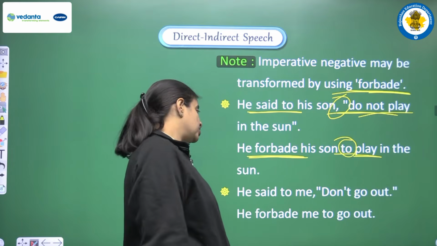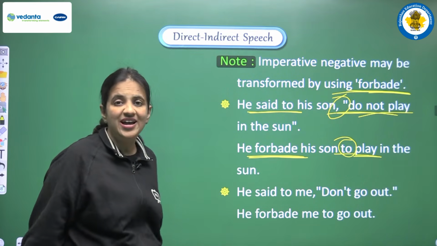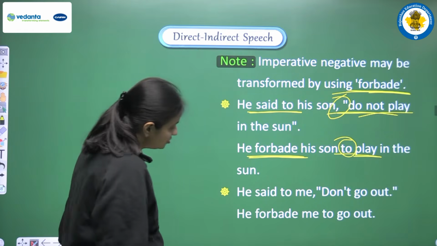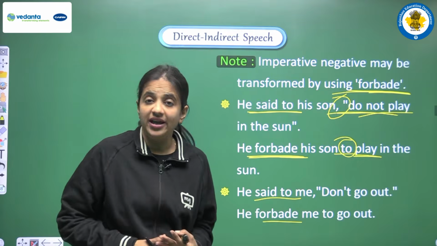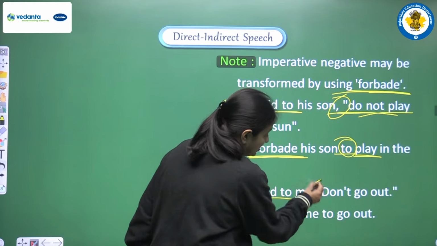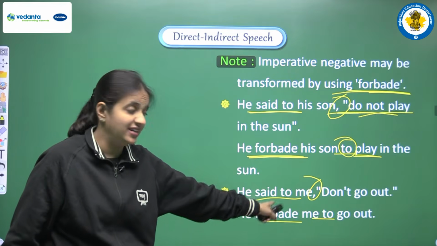Next is he said to me, don't go out. Another negative imperative sentence we are having here. So according to the rules we are doing the conversion. Said to is converted into forbade. Now we are removing the commas, and in the place of commas we are using one conjunction, that is to.